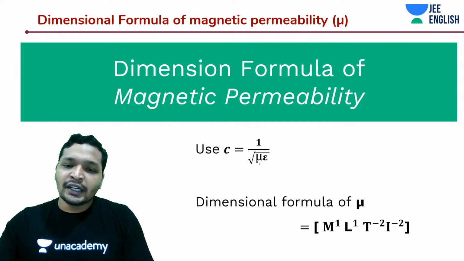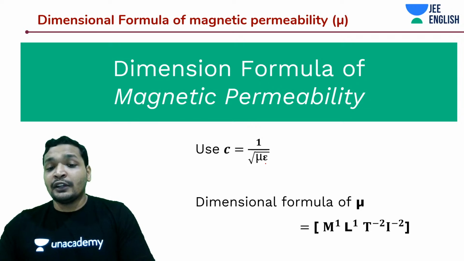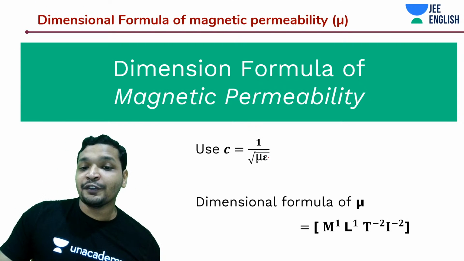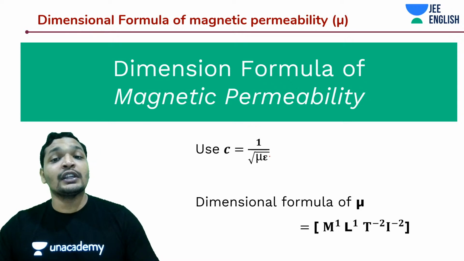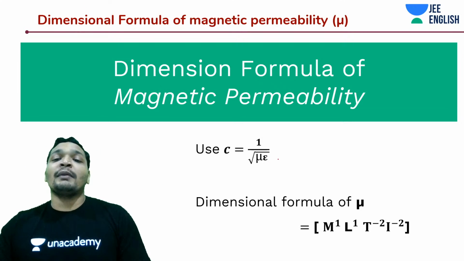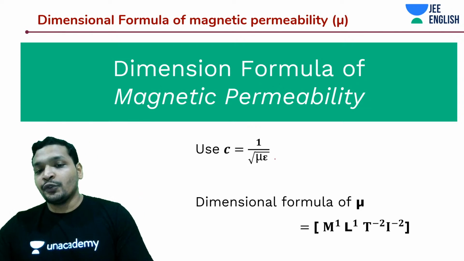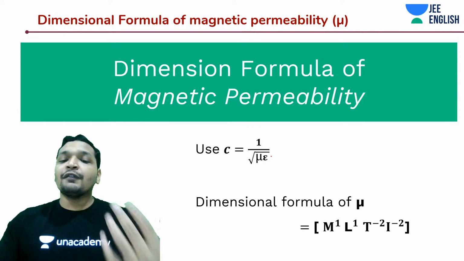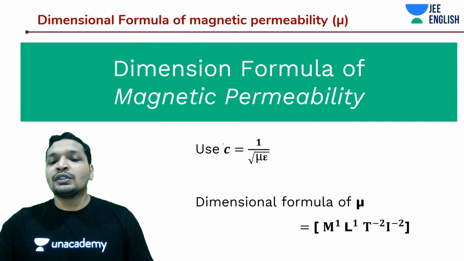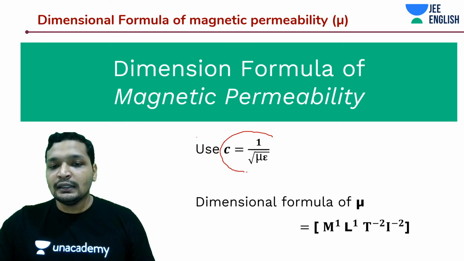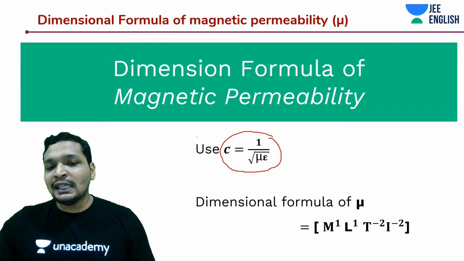Once you understand magnetism, things become very clear, even electrostatics and electromagnetism. Don't miss out magnetism. But if at all you are missing it, this is one of the formulas that you can apply.